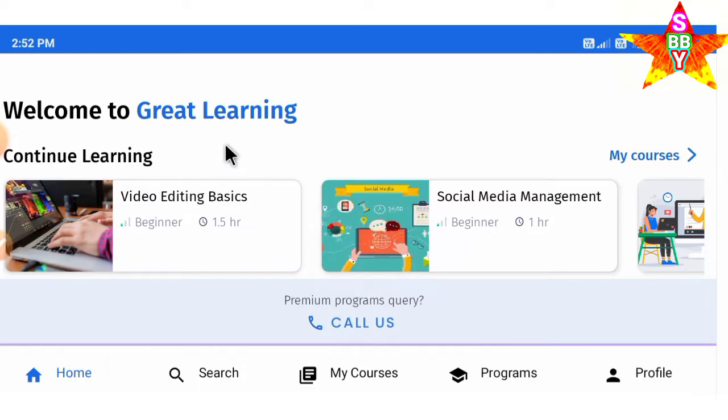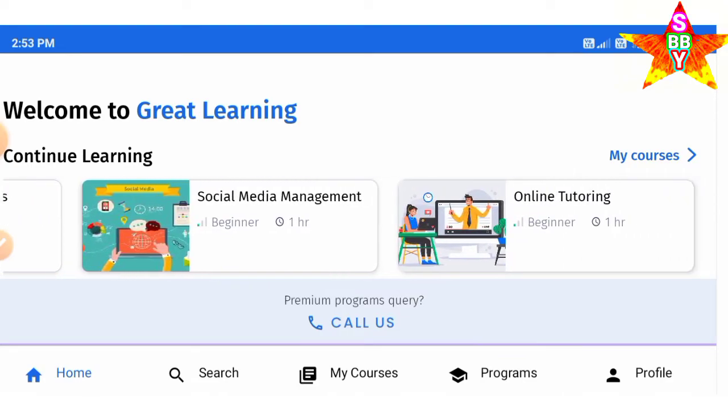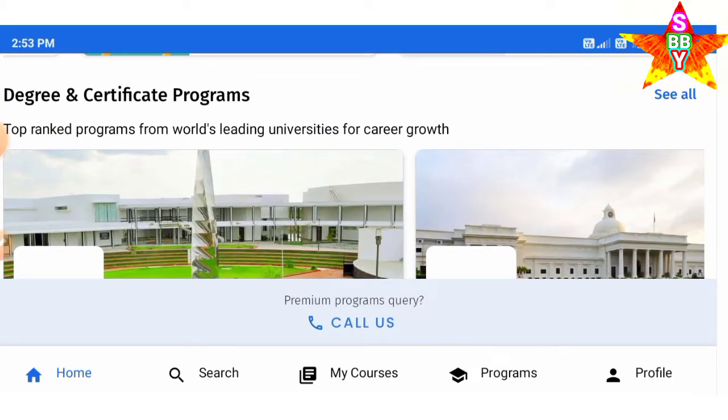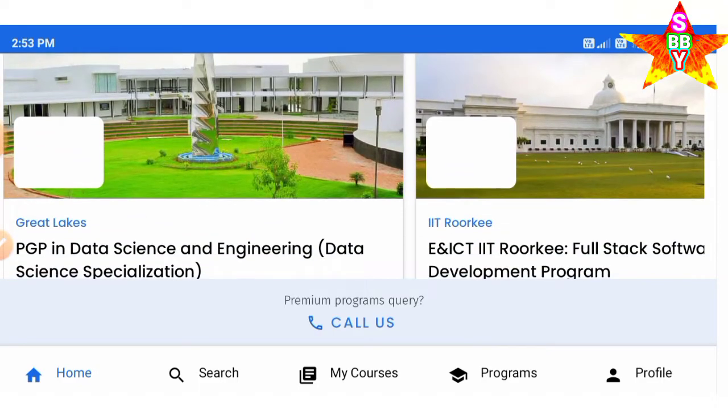So first you can see this is the front image of this app. You can see welcome to Great Learning. Here are some free courses, like video editing, social media management, and online tutoring. You can join these courses and improve your skill through this app. You can scroll down and find some degree and certificate programs also, but you should improve your skill with the free courses.